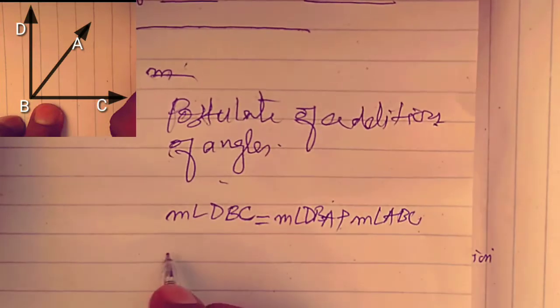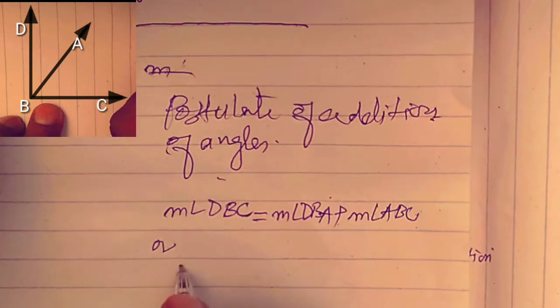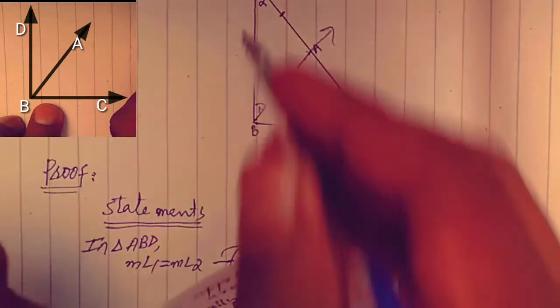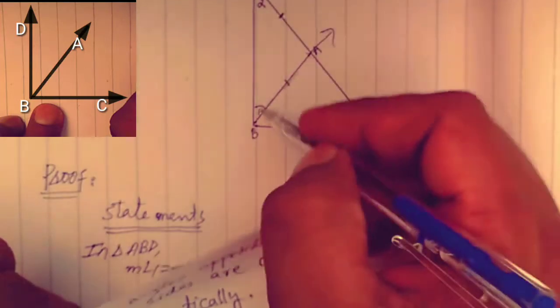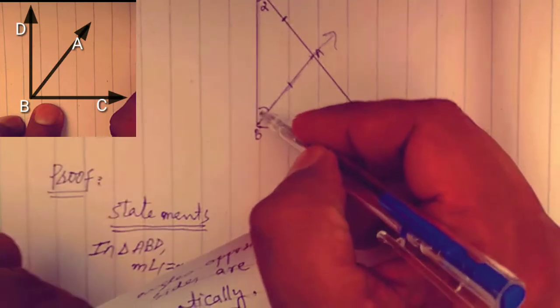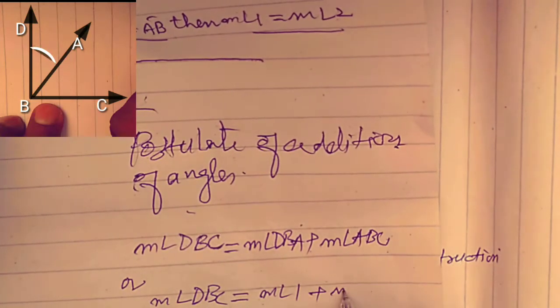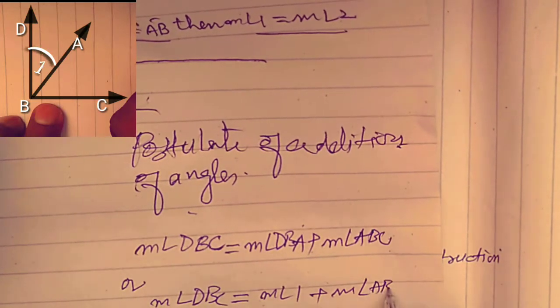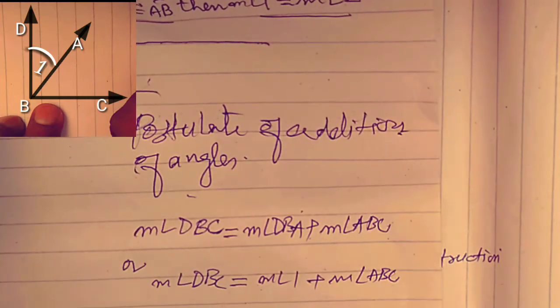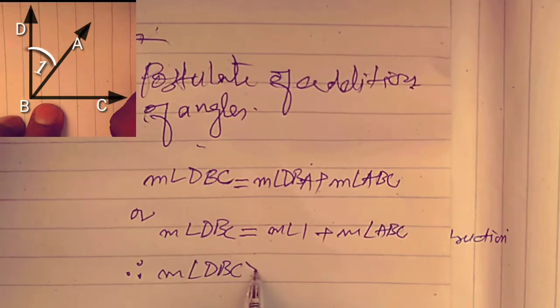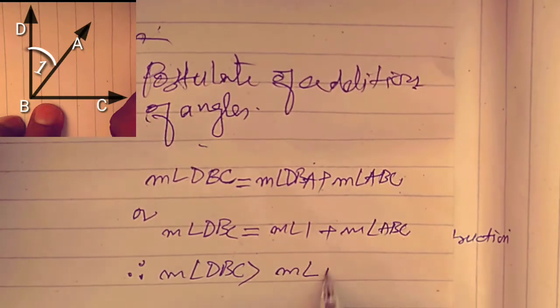It can also be written as measure angle DBC is equal to measure angle DBA, and measure angle DBA is equal to angle 1. Therefore, measure angle DBC is greater than measure angle 1, which is equation 1.